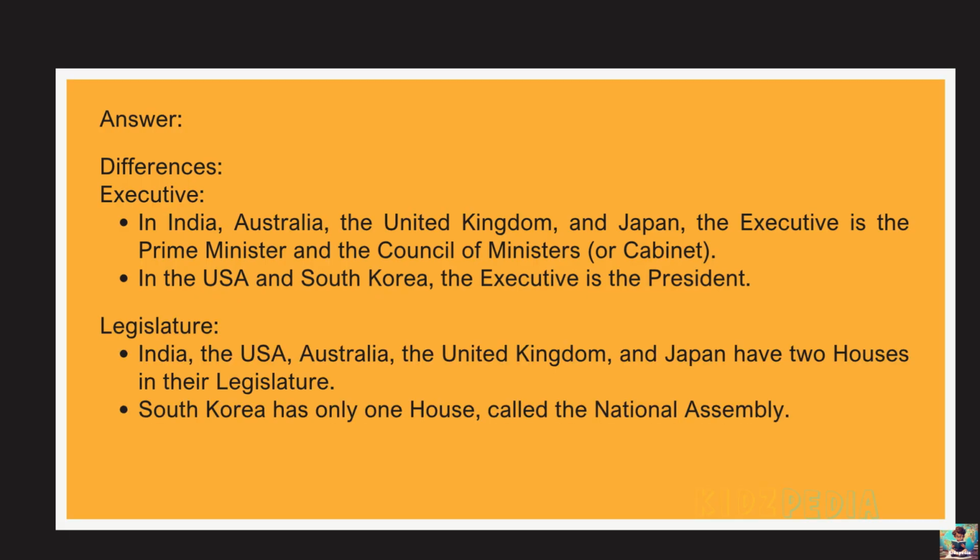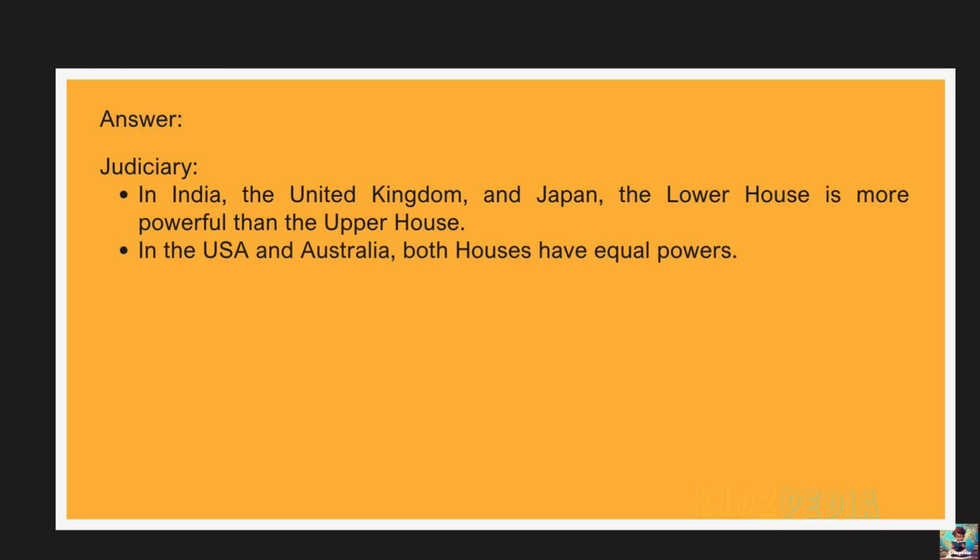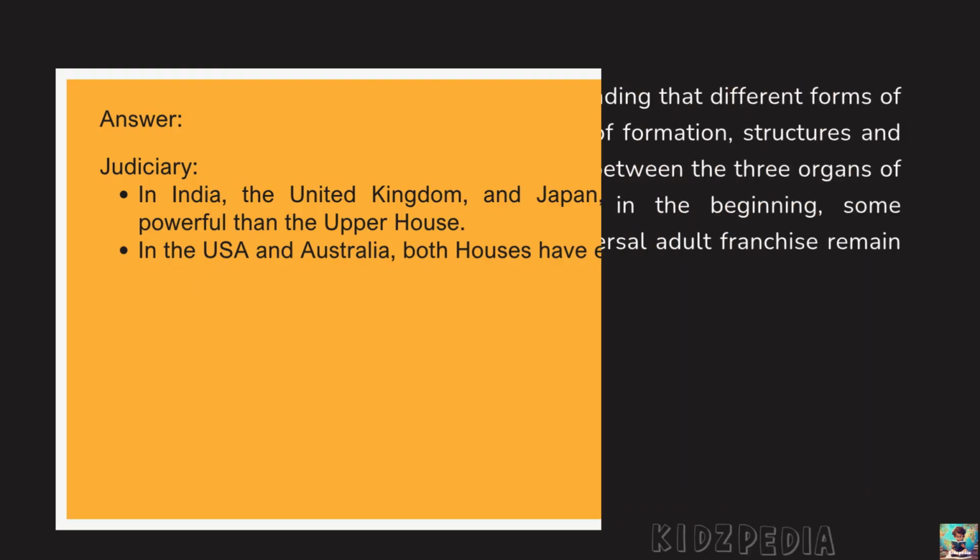And in India, USA, Australia, UK and Japan, they have two houses in their legislature. South Korea has only one house called the National Assembly. In India, UK and Japan, the lower house is more powerful than the upper house. In the USA and Australia, both houses have equal powers.